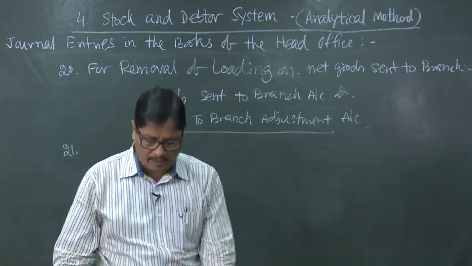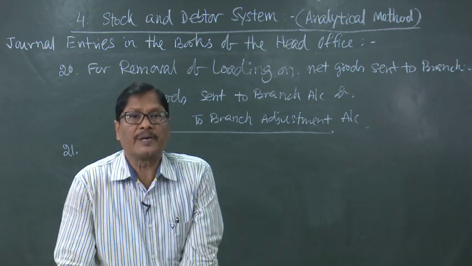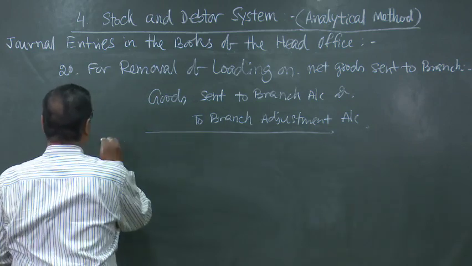Then the next entry will be, if any insurance claim has been received, that will be insurance claim received.